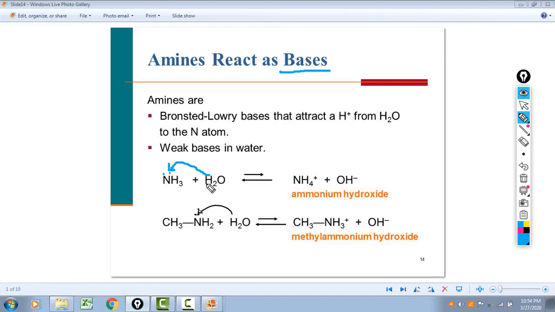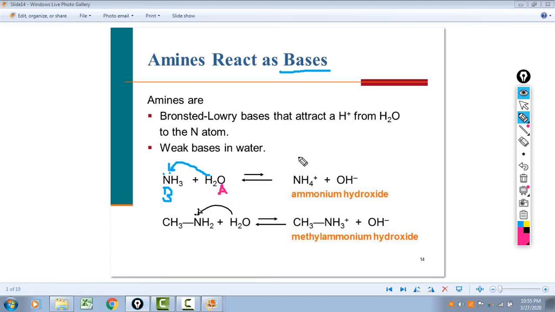Now, the hydroxide ion here isn't coming from the base, it's actually coming from water. So this is the organic base. So B for base. Water is the acid in this case. It's acting as the acid.